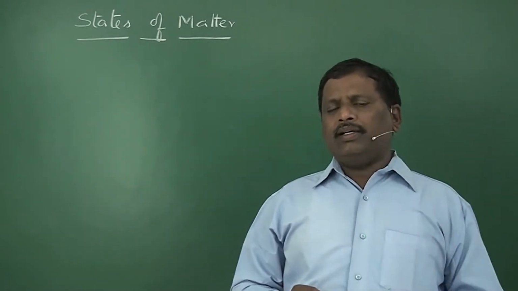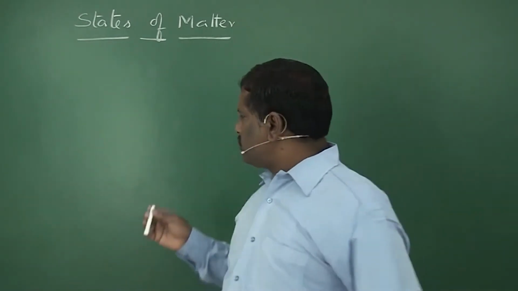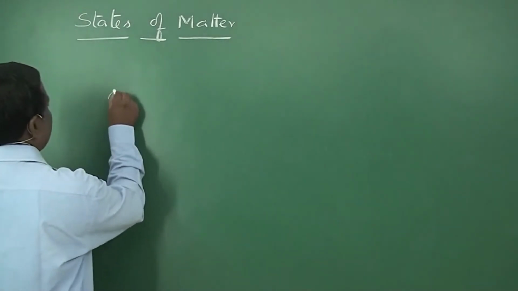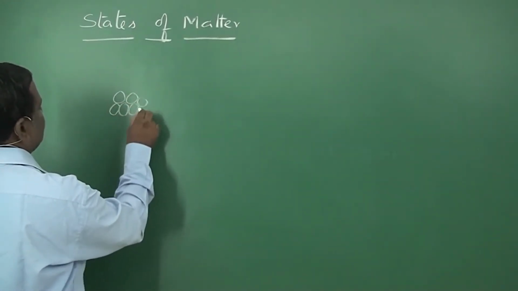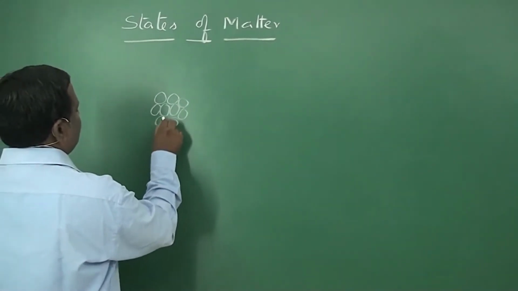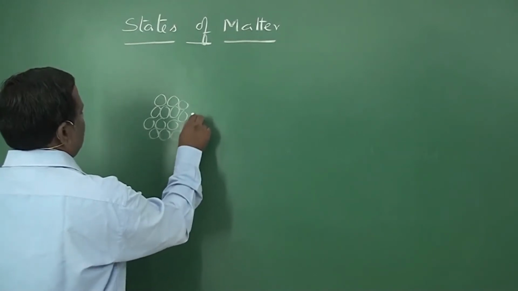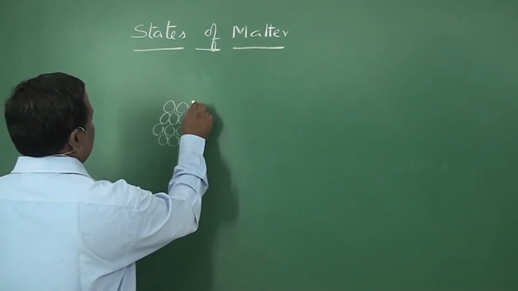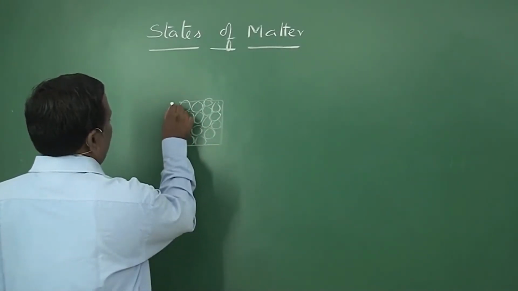In the solid state, atoms are bound together like this, closely packed together, so it has a fixed shape and fixed volume.